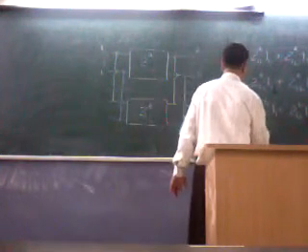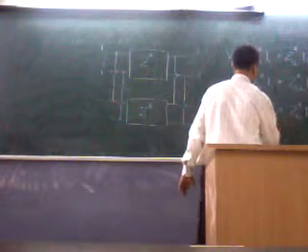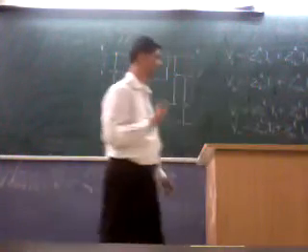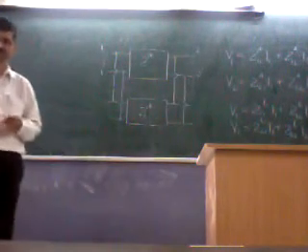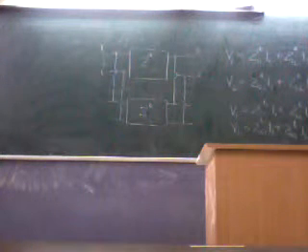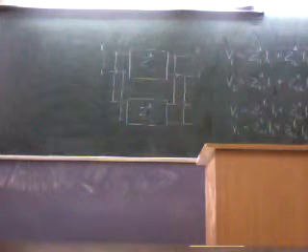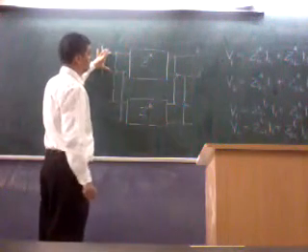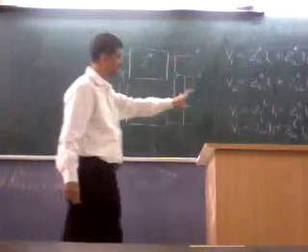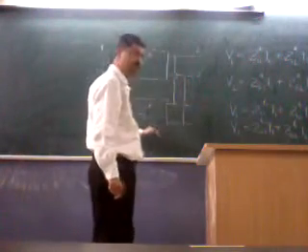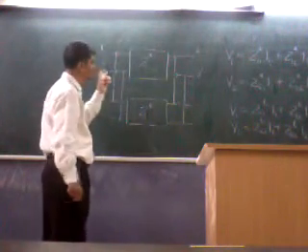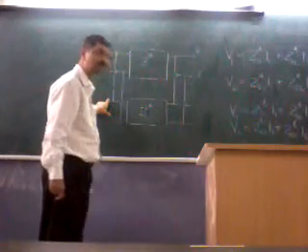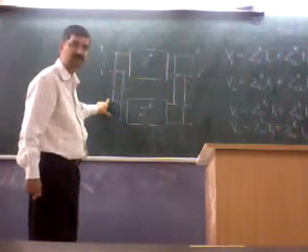And V2 is equal to Z21 I1 plus Z22 I2, where this is V1. Now what is this? It is a completely different circuit. When I say V1 here, I mean this V1. When I say V1 here, I mean this V1. Right?